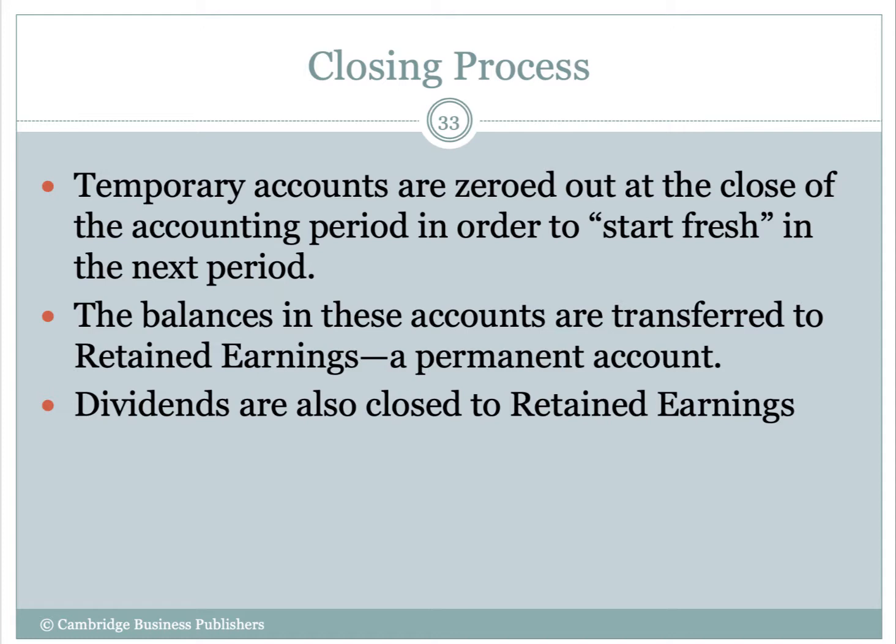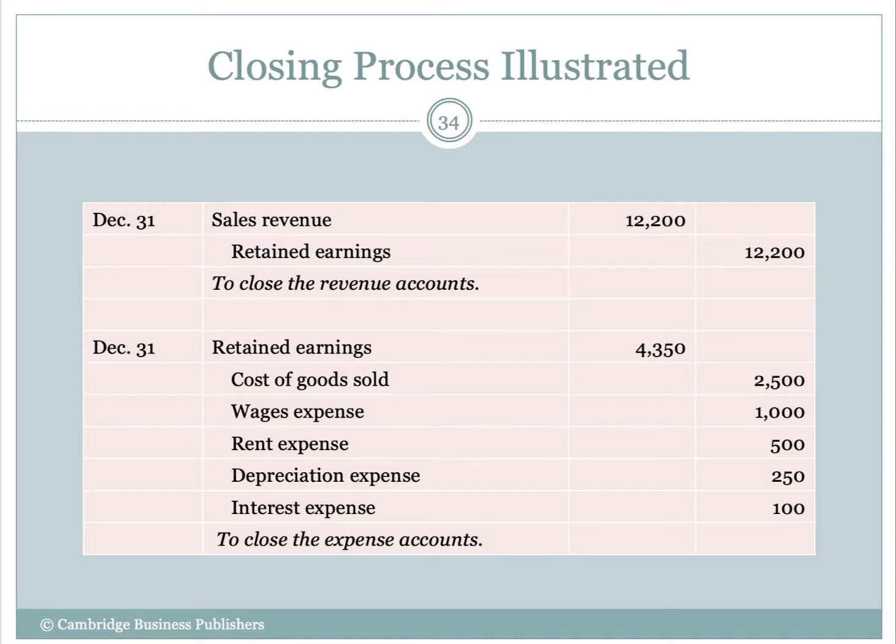We're not going to use the income summary account. We really don't need it. It's not mandatory. What we're going to do is we're going to transfer the balances of our temporary accounts to retained earnings. And remember, retained earnings is an example of a permanent account. Dividends, which is a temporary account, is also going to be closed to the retained earnings account. Okay, so we're going to go through some of the entries that we do in the closing process.